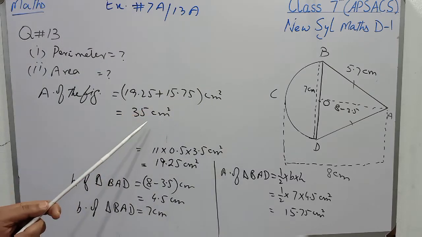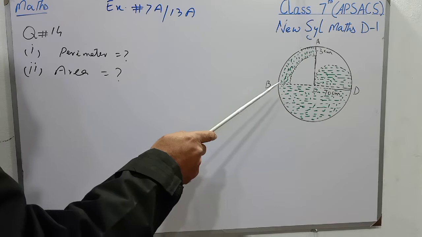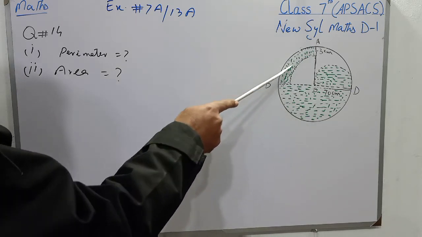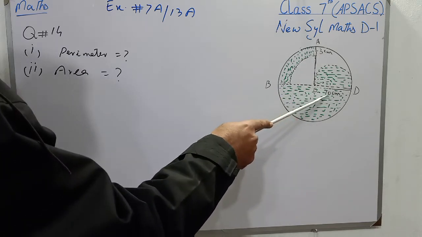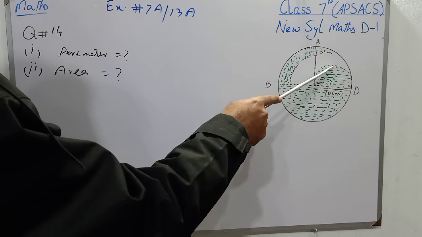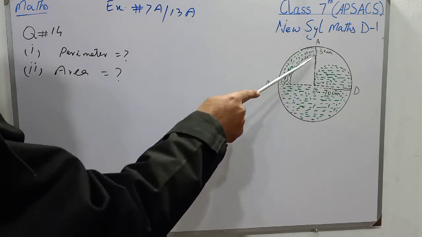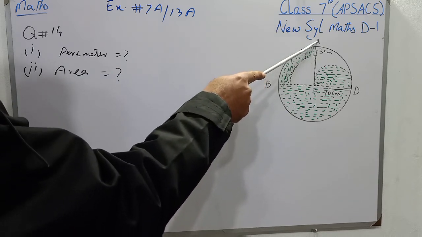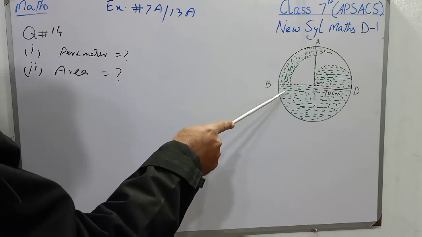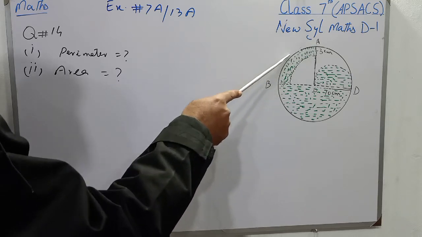So the area of this figure is 35 centimeter square. Students, question number 14 of the same exercise. There is a circle in which it is the shaded region, and the radius of the large circle is 10 centimeter, and it is the small semicircle, and this region is also shaded region, whereas the length from this point to this point is 3 centimeter, and we have to find the perimeter that is started from this A, and